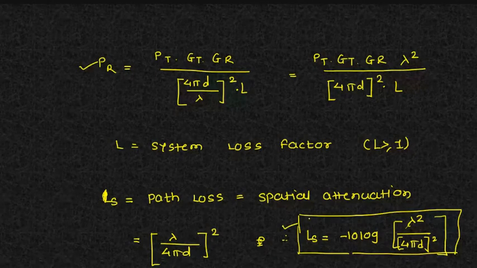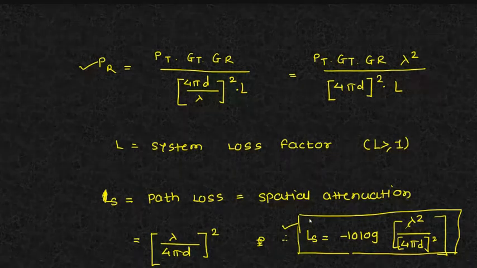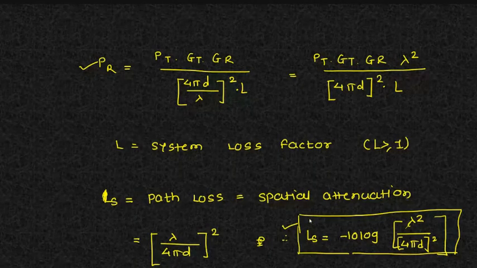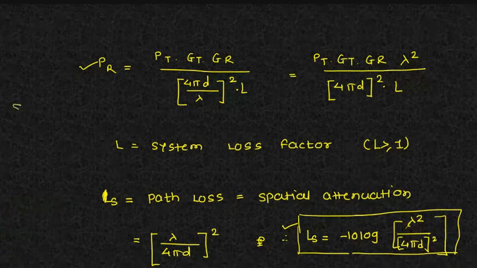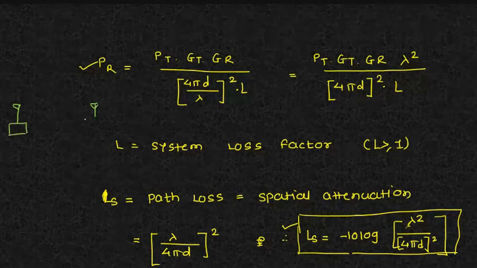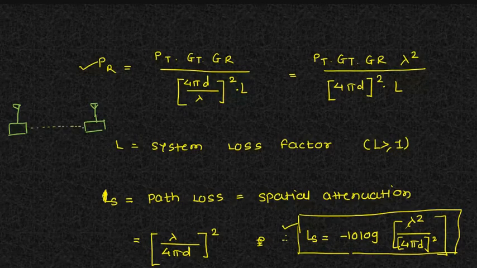Now to have a clear understanding of transmitter and receiver, where should I put my transmitter, where should I put my receiver, what should be the distance? Whenever you are connecting an antenna to your system, suppose this is my transmitting antenna, and this is your receiving antenna. This is your transmitter, this is your receiver. Now here you need to satisfy one criterion of distance.